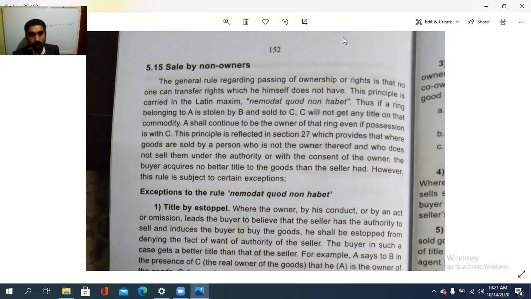If a ring belonging to A is stolen by B and sold to C, so what is that? A ring.